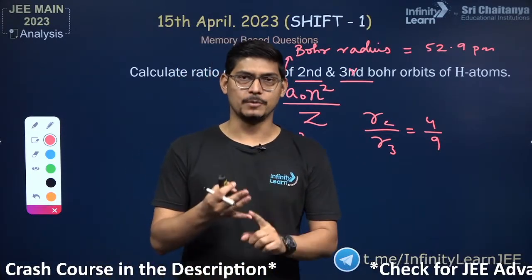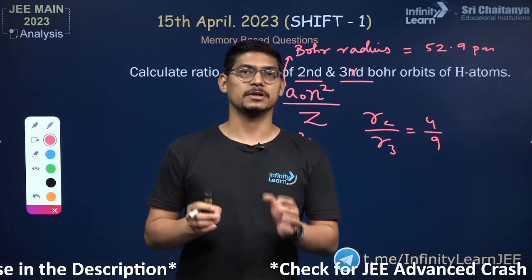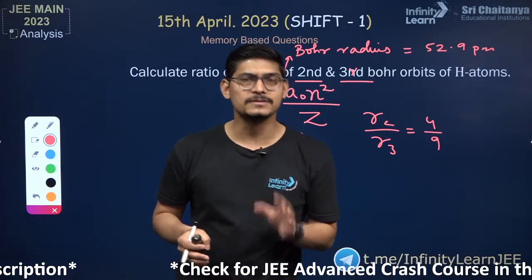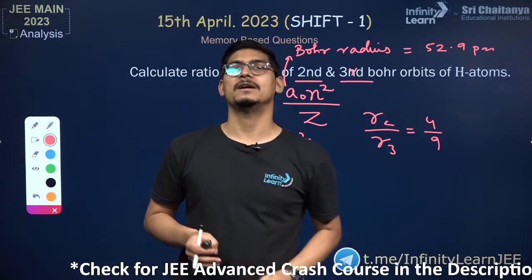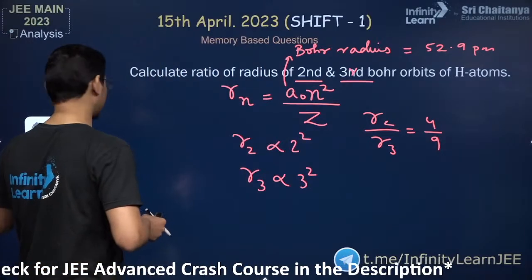So let me tell you, atomic structure, thermodynamics and KTG, do them thoroughly because the concepts overlap between physics and chemistry, and there are many concepts of these chapters in chemistry based on which JEE Advanced asks questions in physics also, right. Yeah, so this was one question.